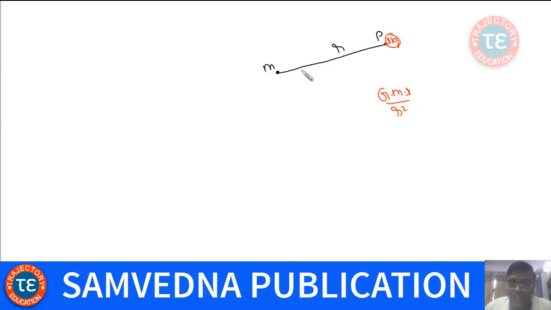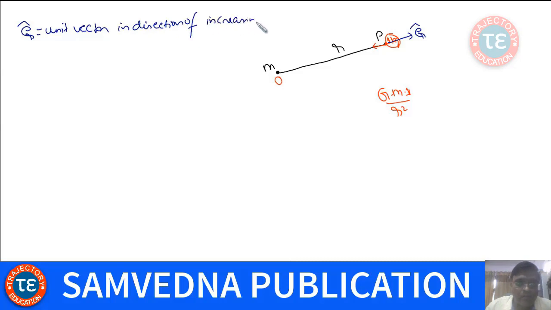And what is the direction of force? See, gravitational force is always attractive. So, this body is going to pull this 1 kg towards itself. If I take it as origin, then what is the unit vector in this direction? ER is a unit vector in the direction of increasing r, but your force lies in the opposite direction.